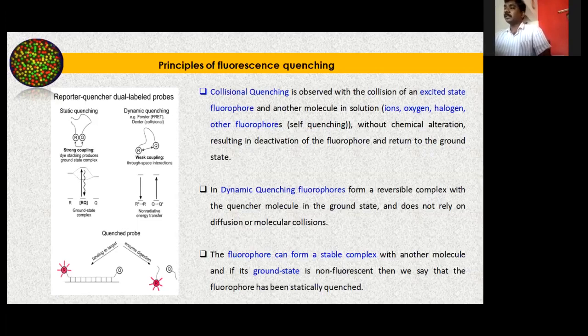So this biosensor, or you can say probe, will have its intensity reduced by means of the bacterial molecule which is getting attached to it, and this attachment is weak. So sometimes it may momentarily attach and bring down its intensity, or it may again stay for some time. But when you go for a static one, it forms a complex.